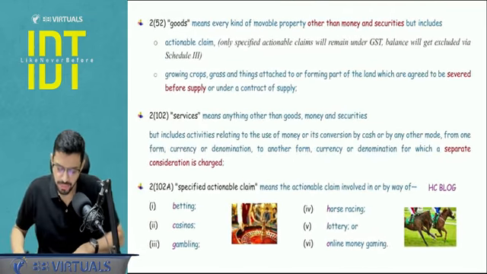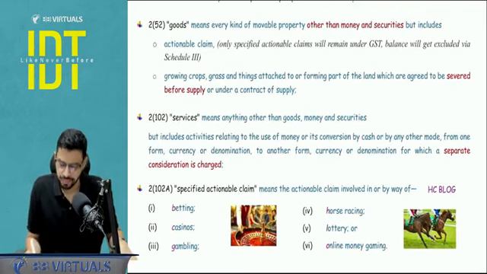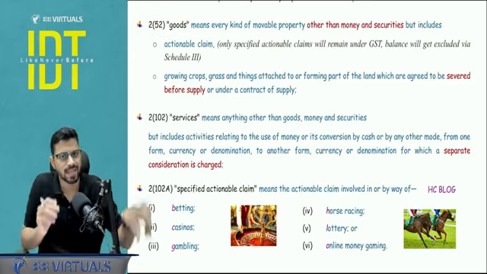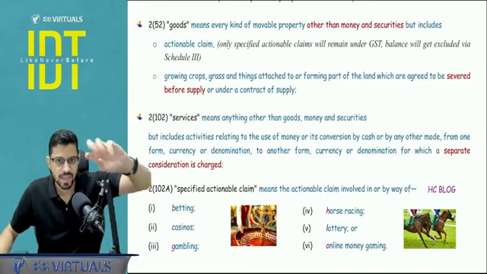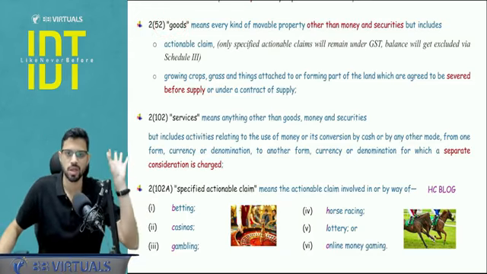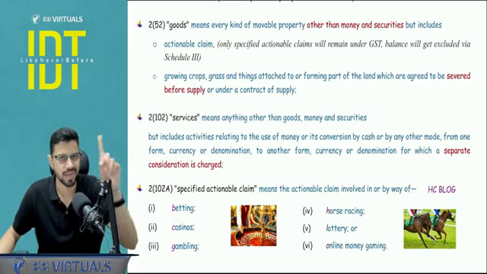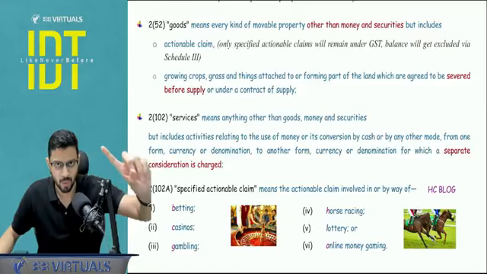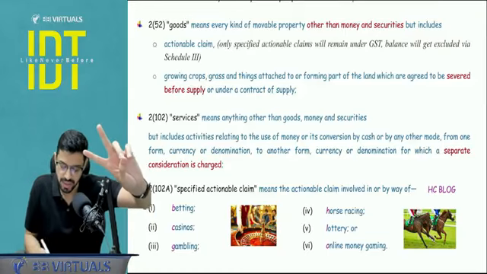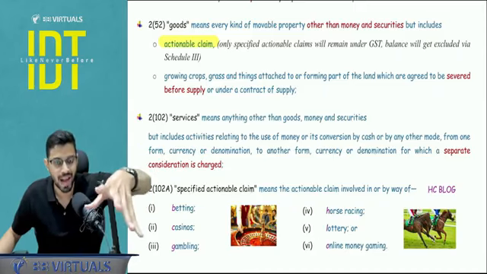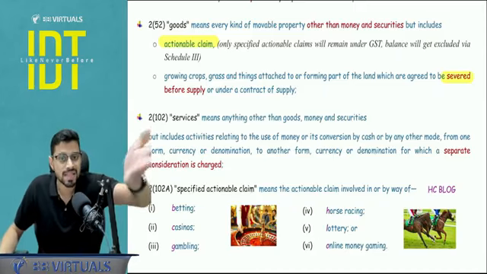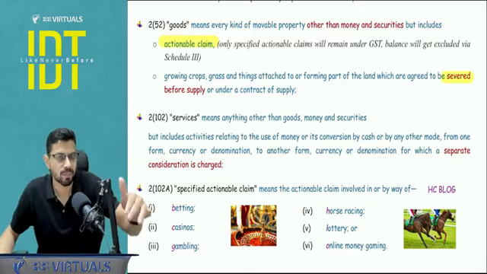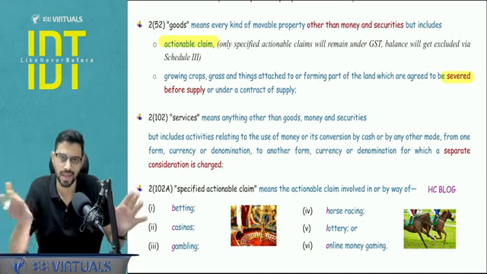Okay, let's start. Now what do you mean by goods? See, understand, goods means every kind of movable property except money and securities. Money and securities are outside the definition of goods, outside the definition of services, so outside the scope of GST. Money and securities will always be outside the scope of GST. So goods means movable property, but specifically it includes two more things. First is your actionable claim, and second is your growing crop, growing things on land, provided they are agreed to be CV'd, means cut before supply or under a contract of supply. So at the time of supply, at the time of contract, they are CV'd.